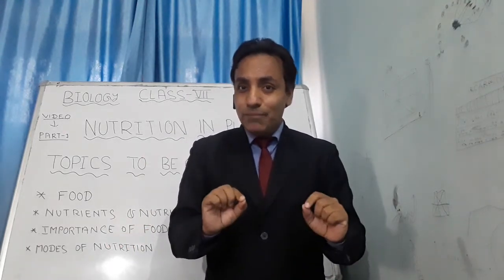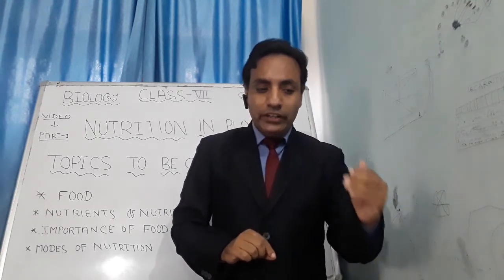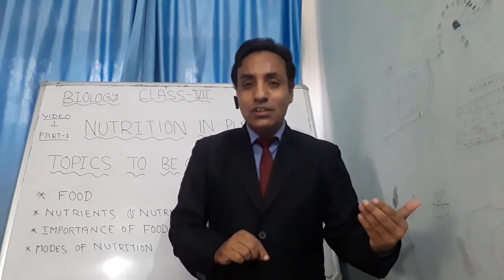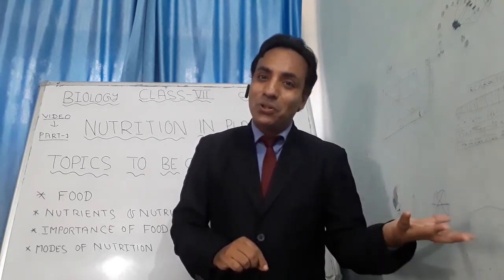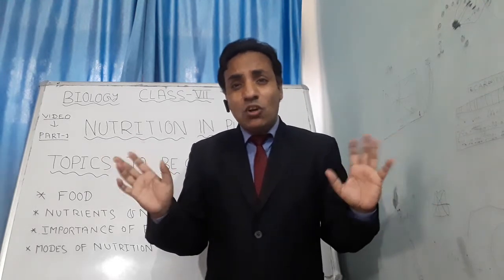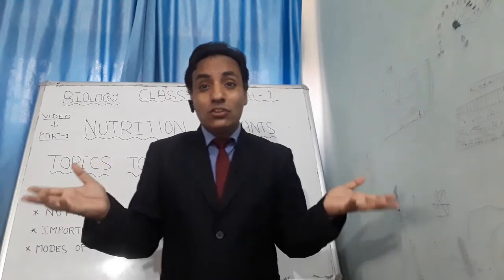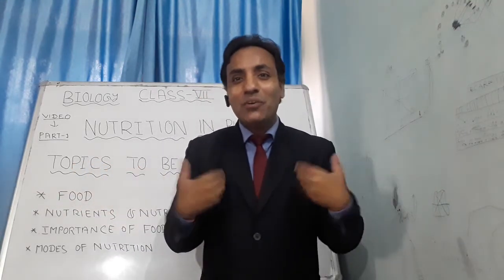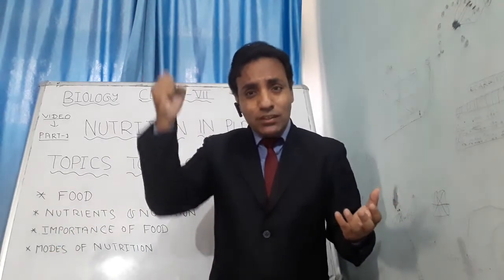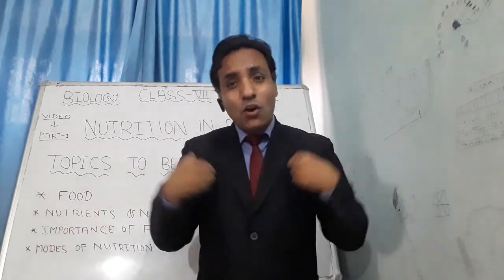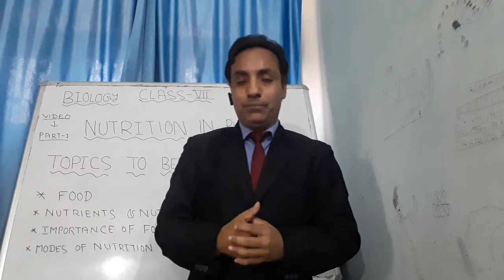Once again, I am telling you what heterotrophic is. The mode of nutrition in which an organism obtains its food with the help of others is known as heterotrophic. Human beings are heterotrophs, not autotrophs. Why don't human beings come under the autotrophs? Because we do not have chlorophyll. Chlorophyll helps to trap the sunlight, and we don't have that. We are always depending on others. That's why we come under the heterotrophs.